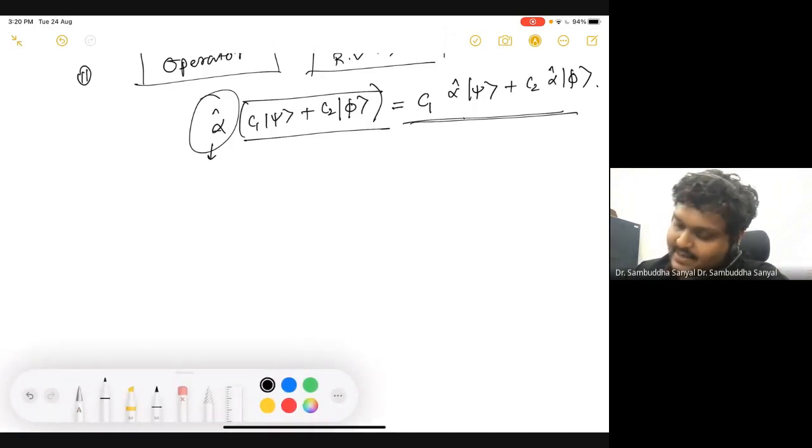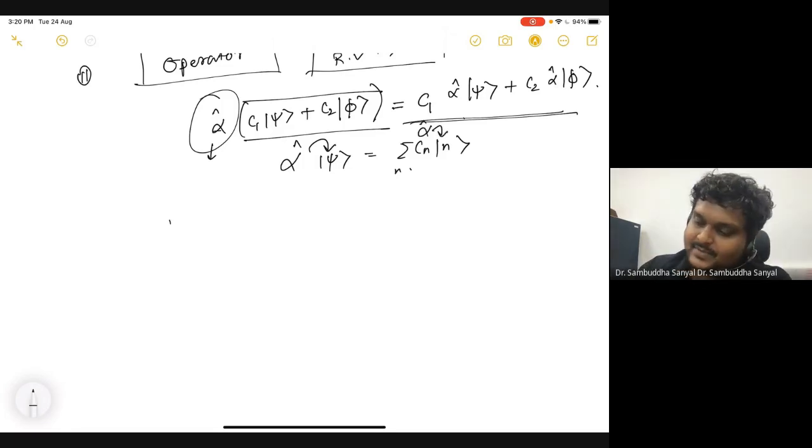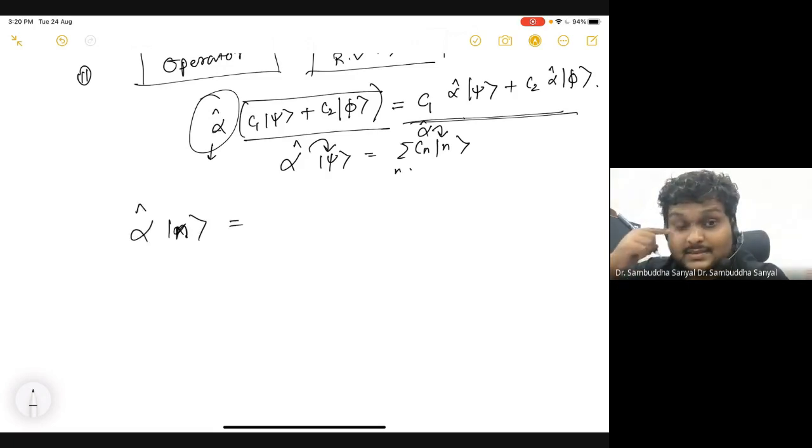But the statement is correct: if I know a psi, which is basically a sum of Cn n, then in order to know how alpha acts on this psi, I have to know how alpha acts on this n. That information is everything. So let me try to work out that information. Alpha is some n acting on some n.